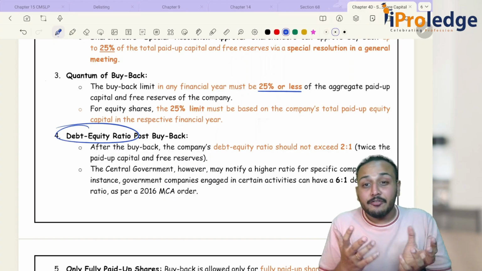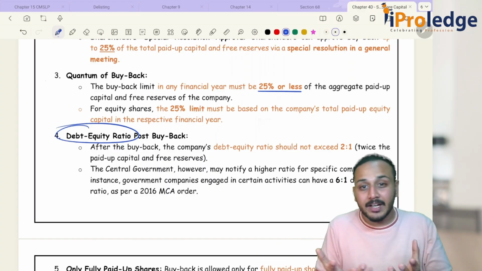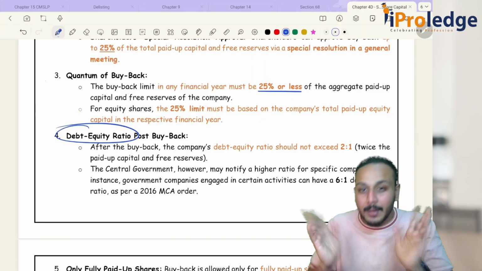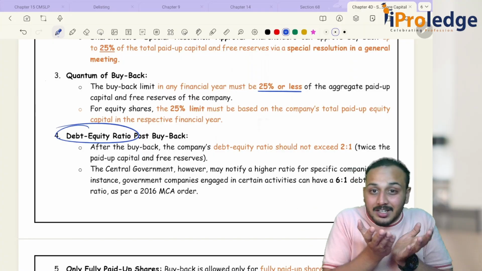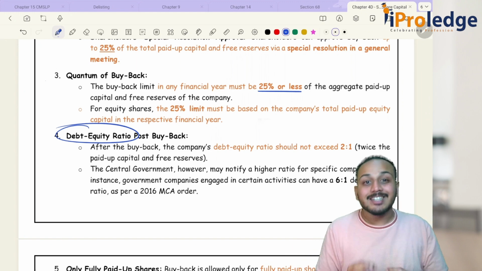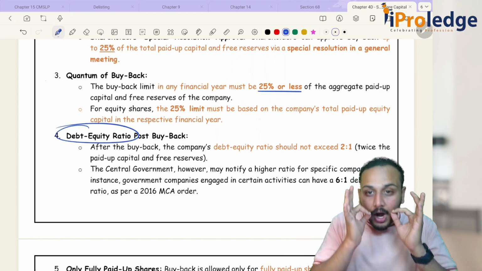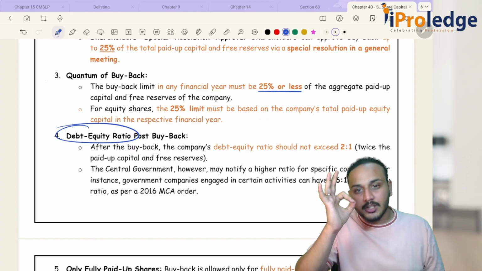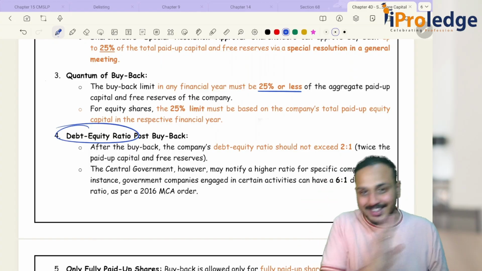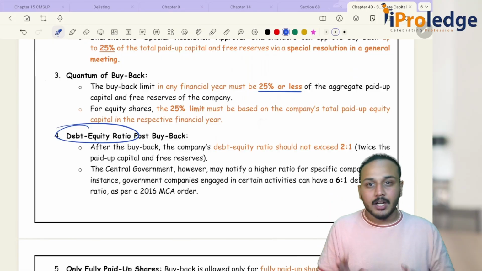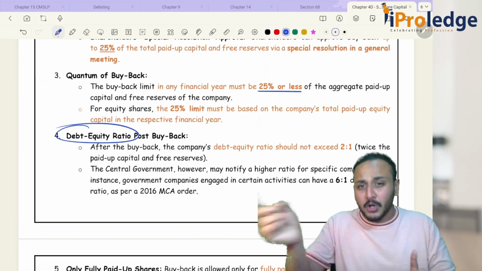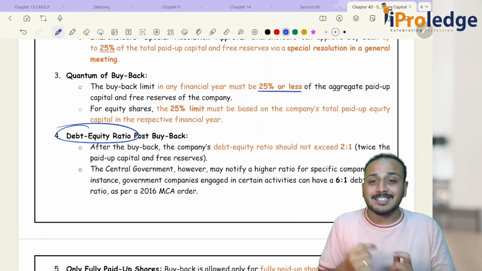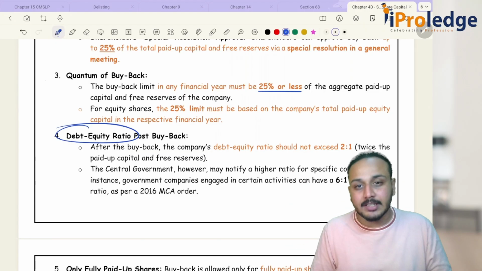Okay, if tomorrow the company is not able to repay its loan, it doesn't have anything with itself to repay back that money. Okay, the creditors need cushion. This provision under Companies Act has only one objective, that is for the protection of creditors, nothing else. Okay, for protection of creditors. And also to protect the equity shareholders, because the riskier the company gets, the chances of it defaulting will also increase at the same time.